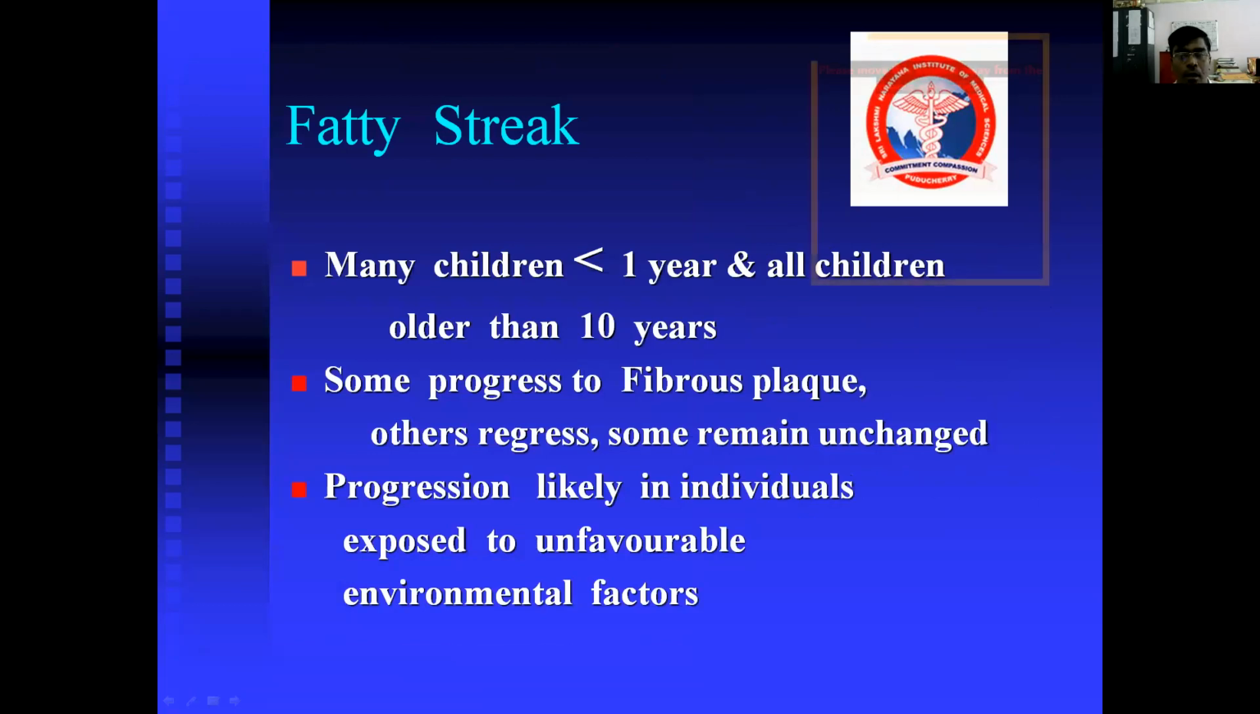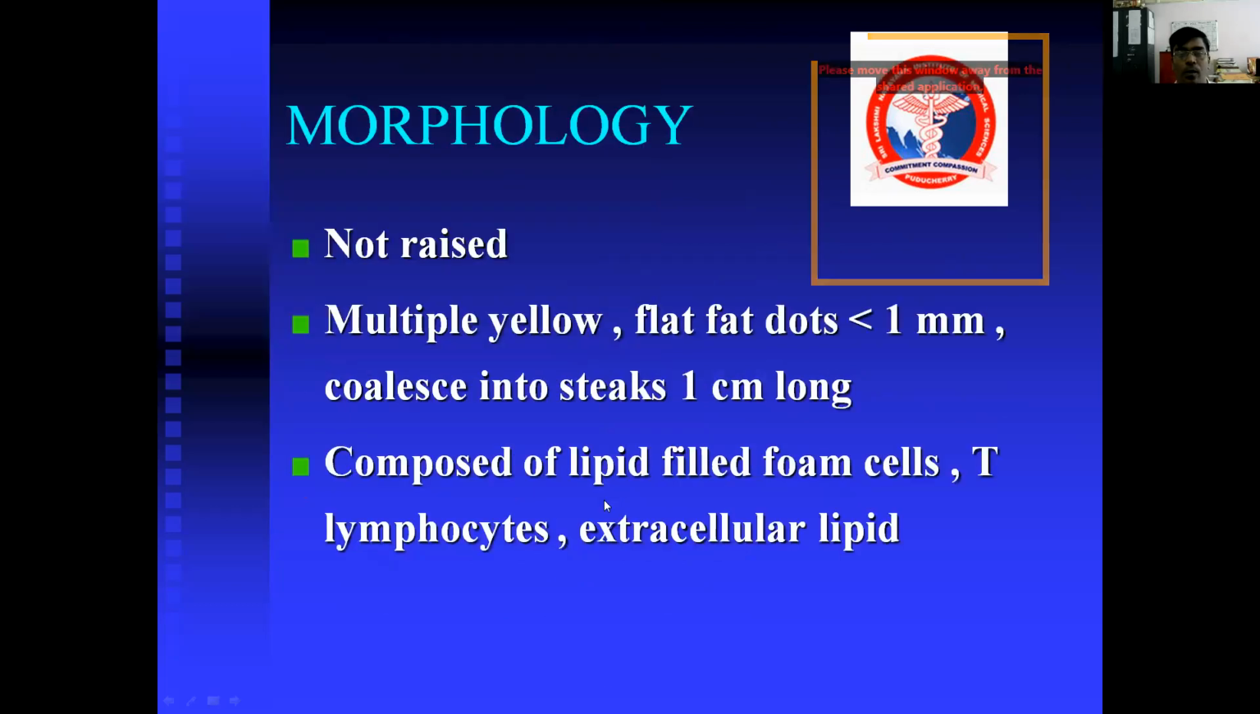Fatty streak. Many children less than 1 year old, and all children more than 10 years old, develop fatty streaks. In atherogenesis, some progress to fibrous plaque, others regress, and some remain unchanged. Progression is likely in individuals exposed to unfavorable environmental factors. Morphologically, they are multiple yellow flat dots less than 1 mm that form into streaks up to 1 centimeter long. They are composed of lipid-filled foam cells, T lymphocytes, and extracellular lipid.